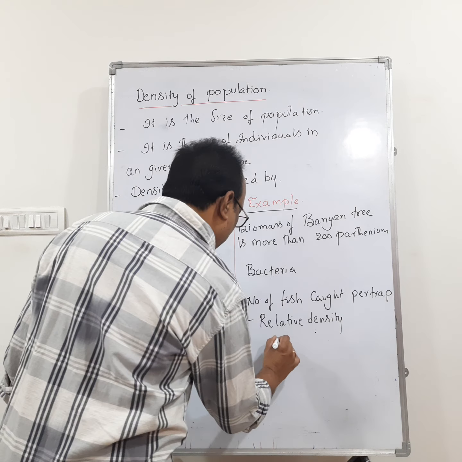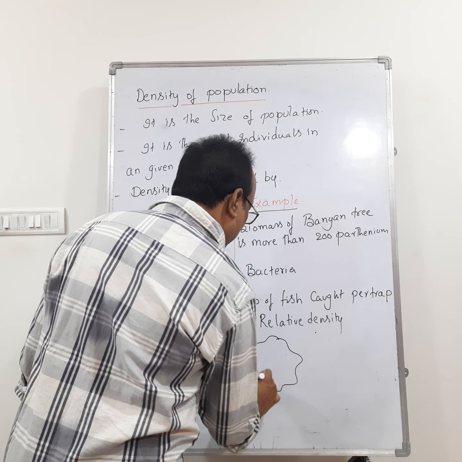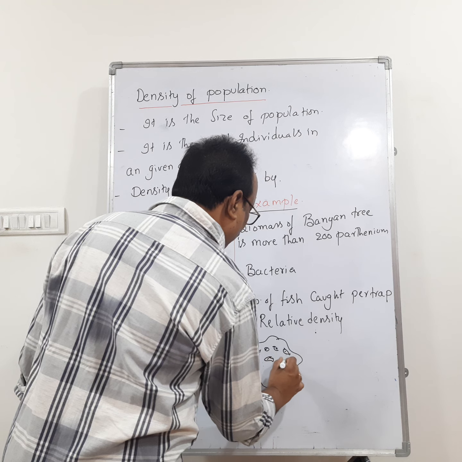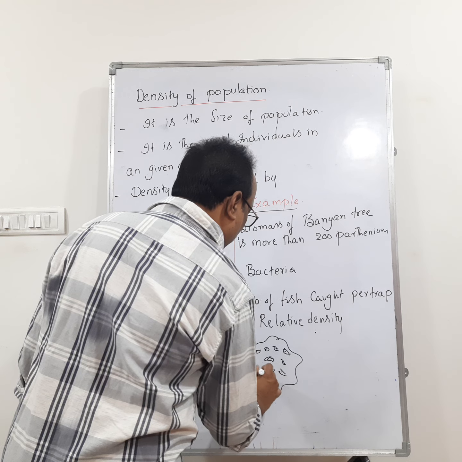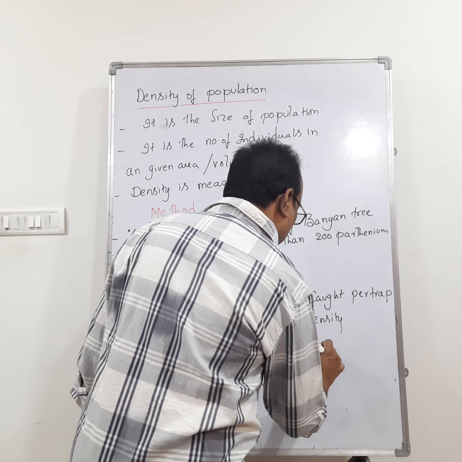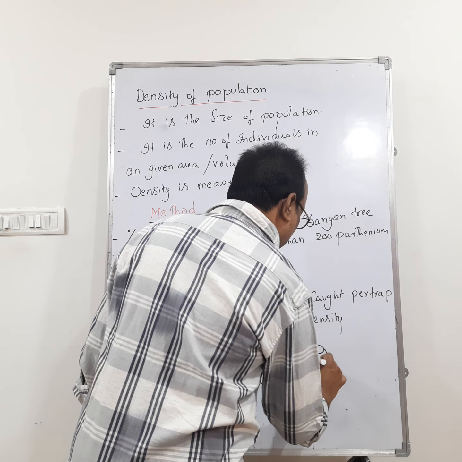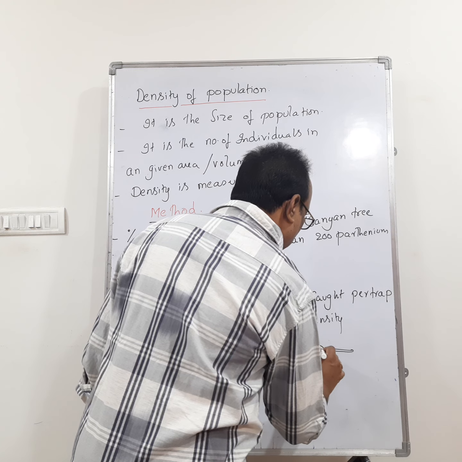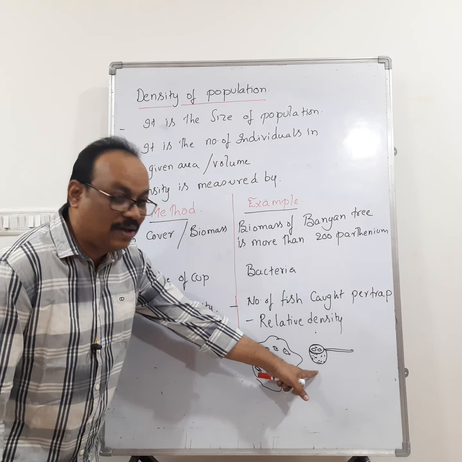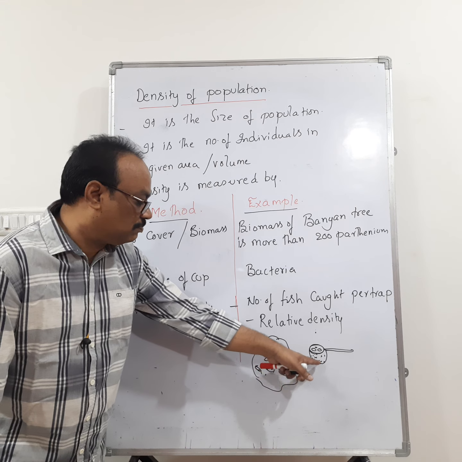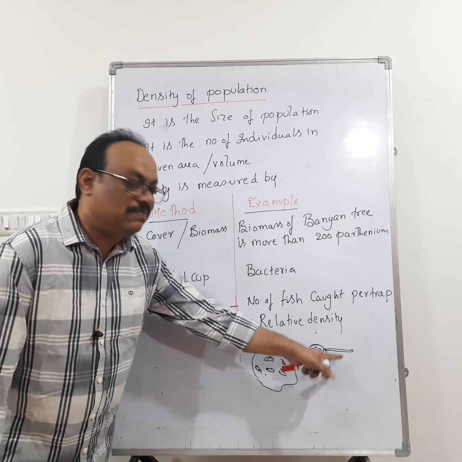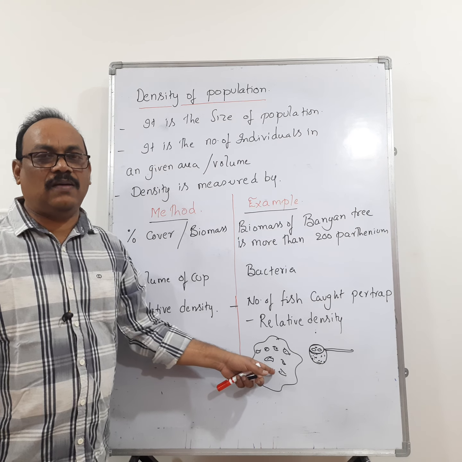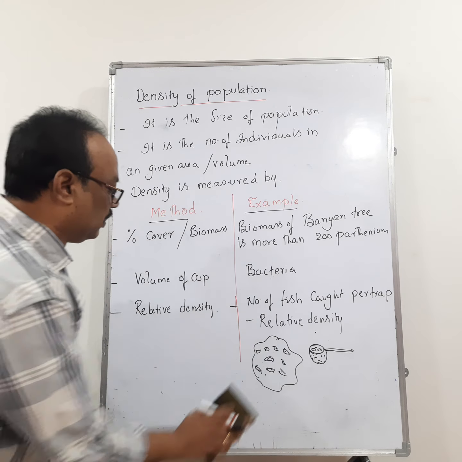So by knowing the relative density, we can know the absolute density of the fishes present in the pond. Suppose this is the pond, and all these are fishes, many fishes. Then you are catching the fishes with a trap. The number of fishes caught per trap is called relative density. By knowing the relative density, we can know the absolute density of the fishes present in the pond.